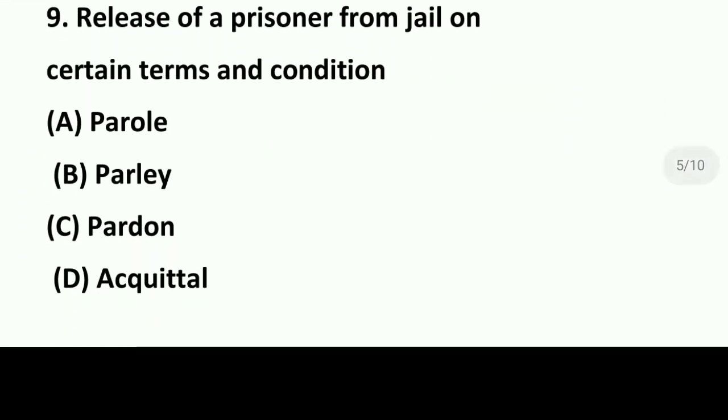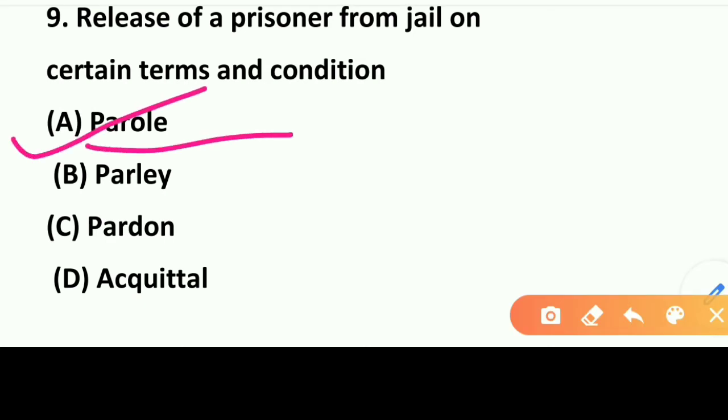Move on to the next question, question number 9. Release of a prisoner from jail on certain terms and conditions. Option A parole, option B parley, option C pardon, and option D acquittal. So what is the answer here? Here the answer will be option A parole. Clear? So parole is the right answer.